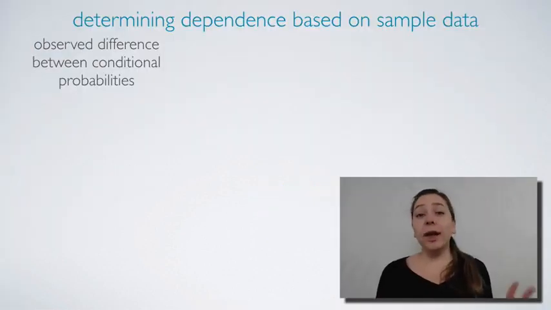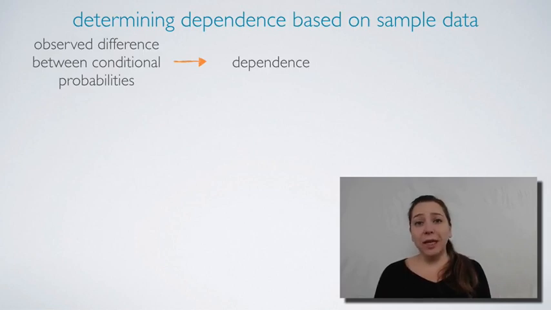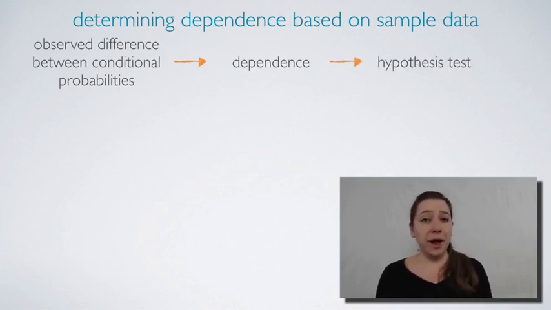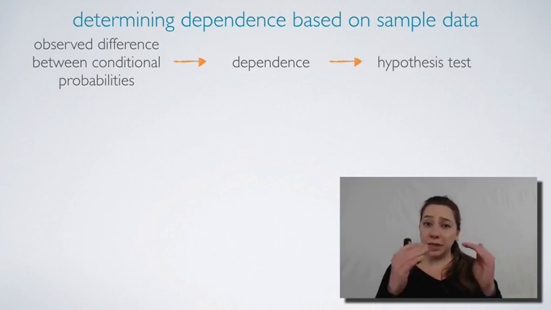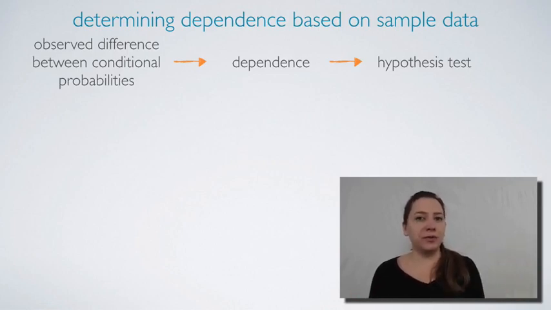We've been using wording like most likely dependent since we're working with sample data and we're not yet using statistical inference tools that allow us to take the results that we get from our sample and expand that to the population at large. If we observe a difference between the conditional probabilities that we calculate based on the sample, we say that these data suggest dependence. The next natural step would then be to actually conduct a hypothesis test to see if what we observed, these differences that we observed, could have just happened due to chance or natural random sampling, or if there's actually a real difference in the population.